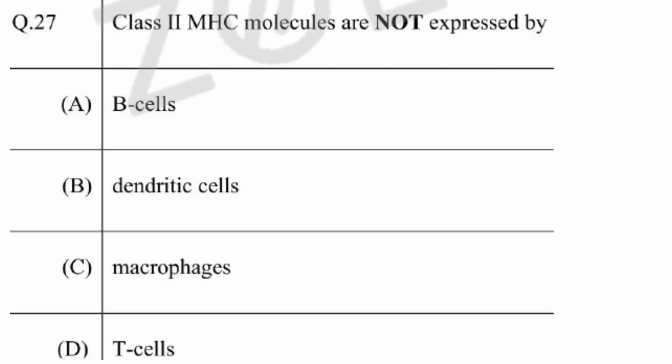Class 2 MHC molecules are not expressed by. So B cells express it, it is a professional antigen presenting cell. Dendritic cell, again a professional antigen presenting cell. Macrophages, again professional antigen presenting cells. So A, B, C will express class 2 MHC molecules, whereas T cells will not. Answer is option D.